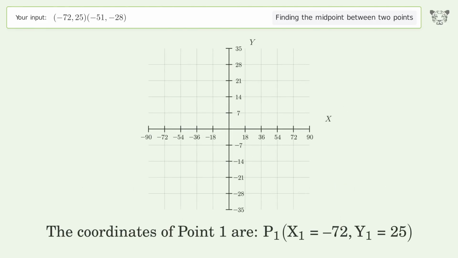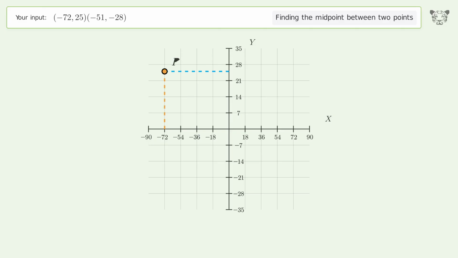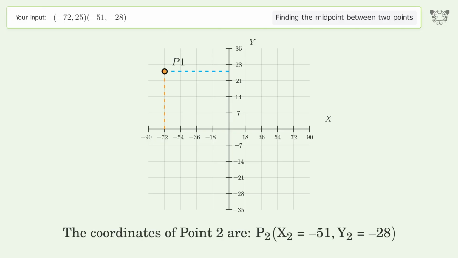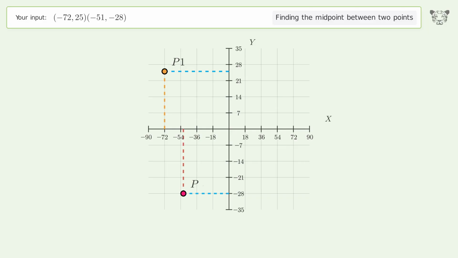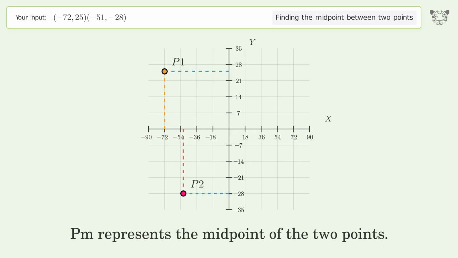The coordinates of point 1 are x1 equals negative 72, y1 equals 25. The coordinates of point 2 are x2 equals negative 51, y2 equals negative 28. PM represents the midpoint of the 2 points.